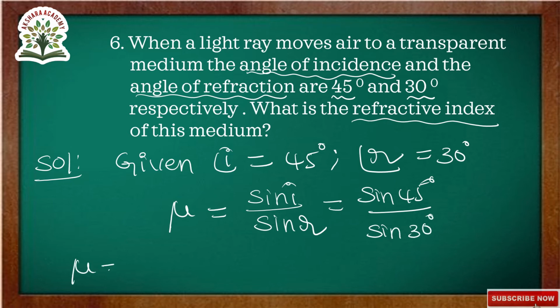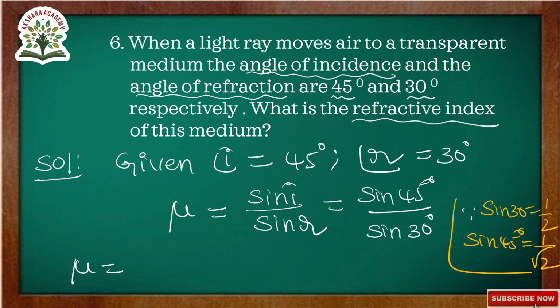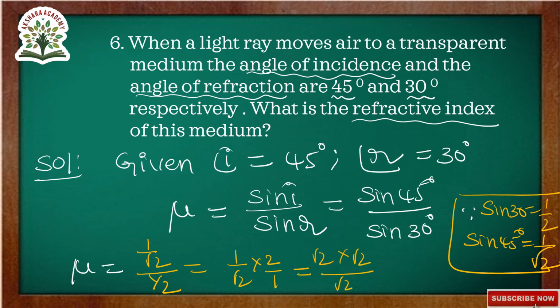So mu is equal to, since sin 30 is equal to 1 by 2 and sin 45 degrees is equal to 1 by root 2. Now we are substituting these two values here, 1 by root 2 by 1 by 2. So that is equal to, writing the reciprocal, 1 by root 2 into 2 by 1. 2 can be written as root 2 into root 2 by root 2. Root 2 gets cancelled, that is equal to root 2. So root 2 value how much?